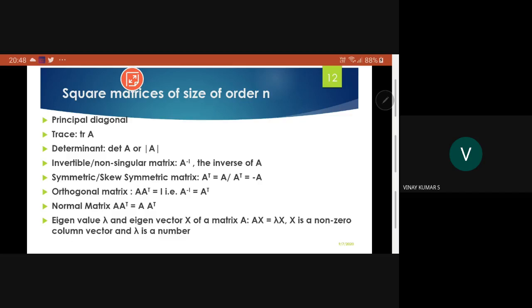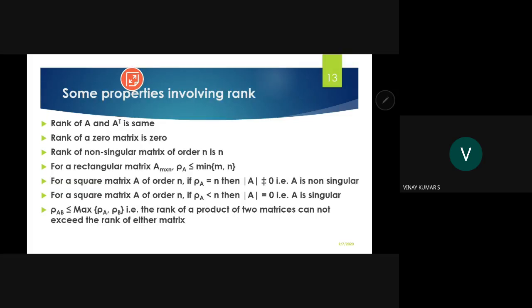And the plan is that we have 2 classes for this system of linear equations and types of matrices. I have already discussed that here. I've been focusing more on square matrices here. So here are some properties involving rank. Rank of A and A transpose are the same. Rank of the 0 matrix is 0. Likewise, I have mentioned here some properties involving rank. I will include a slide before this one.